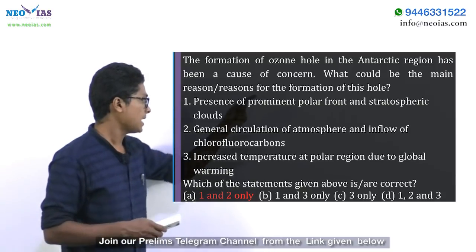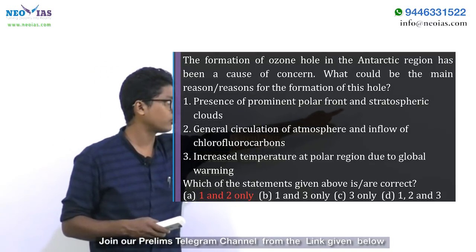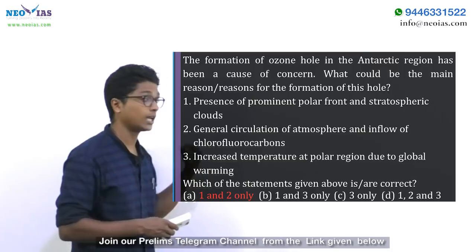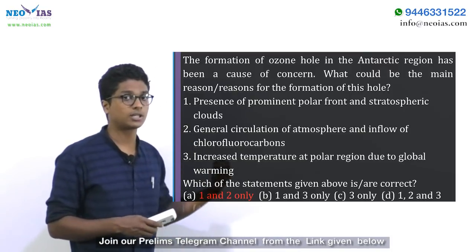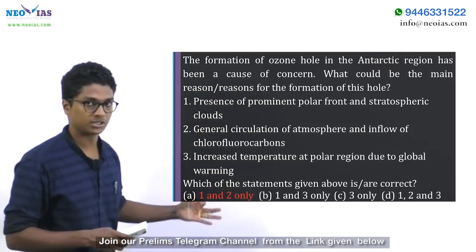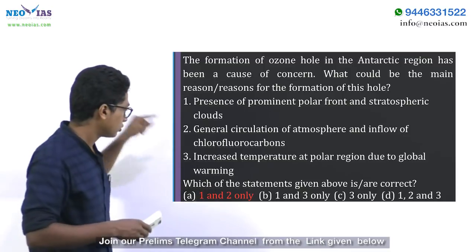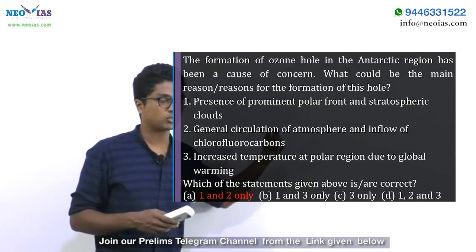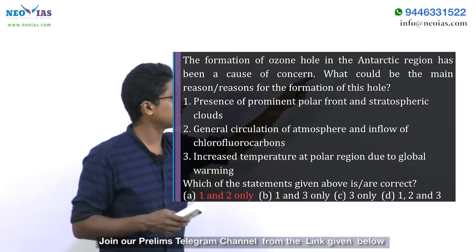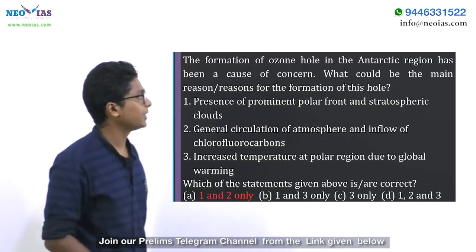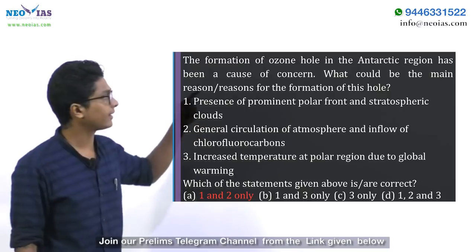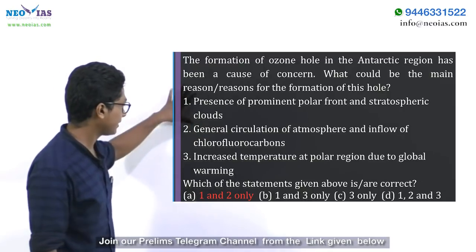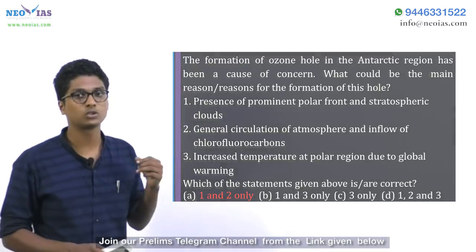In the sense, we need colder temperature for the formation of stratospheric clouds, and these stratospheric clouds actually trap the ozone depleting substances. So the third one, increased temperature at the polar regions, is not the reason behind the depletion of the ozone layer in the Antarctic region. For that reason, the answer here comes out as A, which is 1 and 2 only.